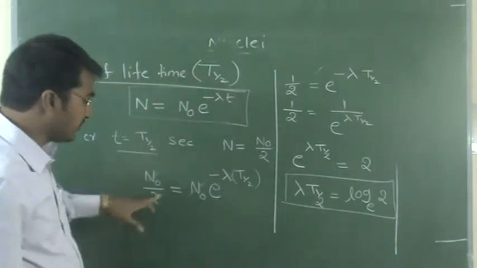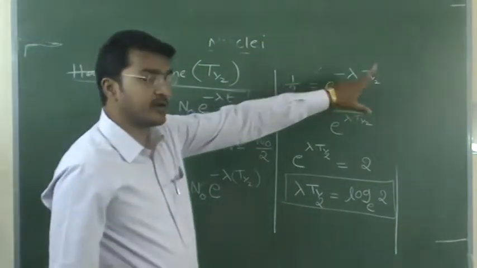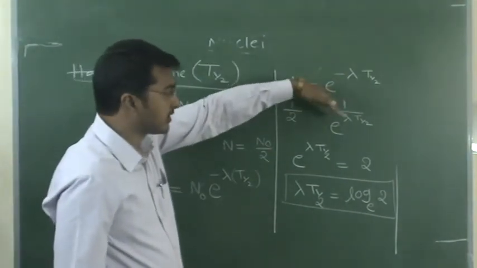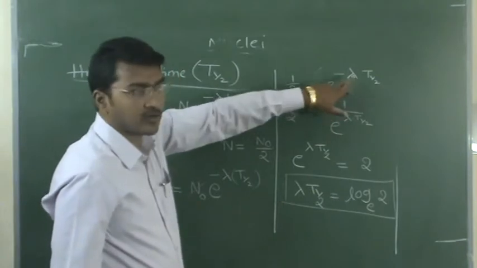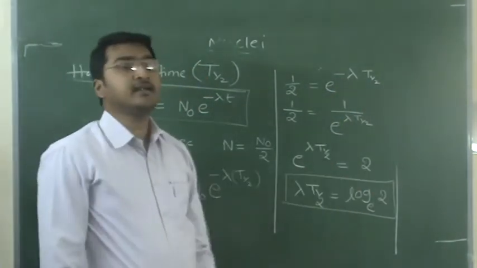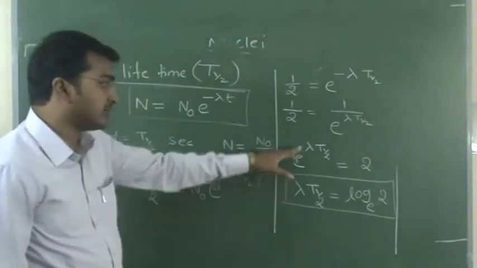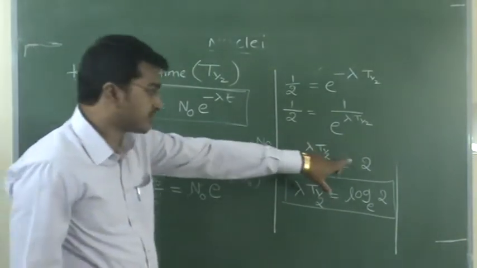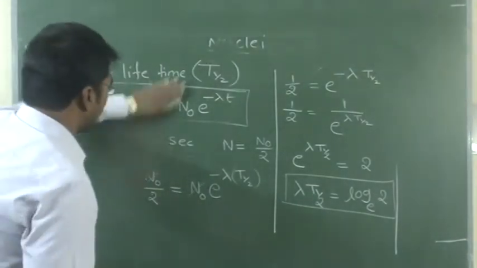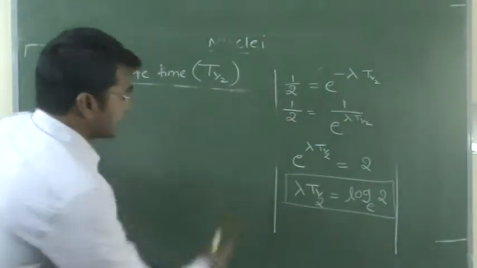So you get 1 by 2 and e power minus lambda T half. E power minus x, then you can write 1 by e power x. Numerators are the same, so I am equating the denominators: e power lambda T half is equal to 2.